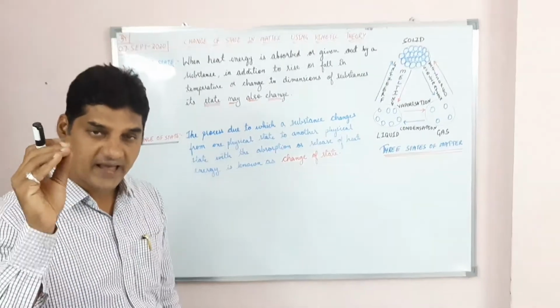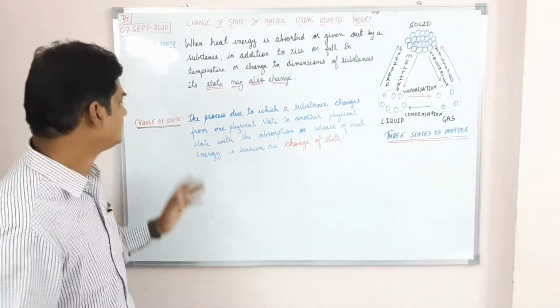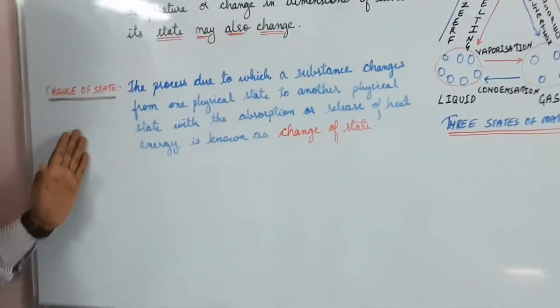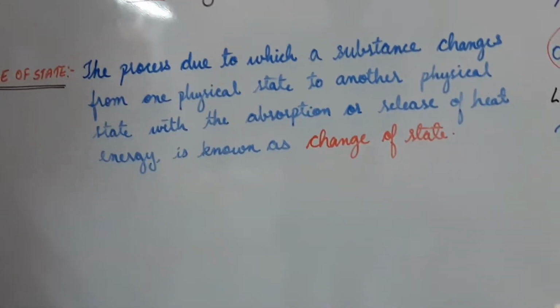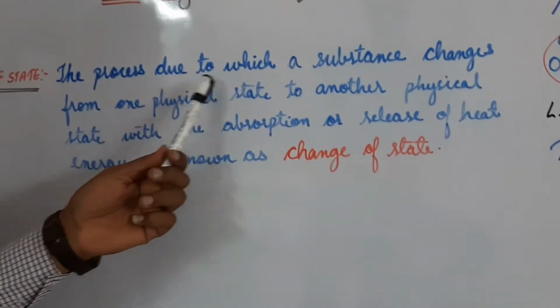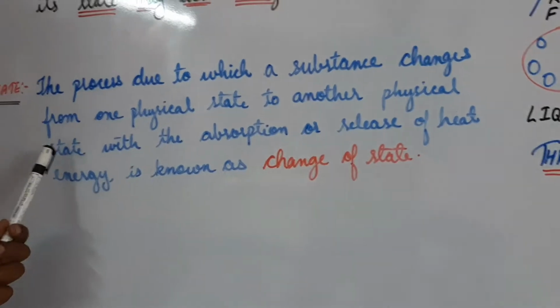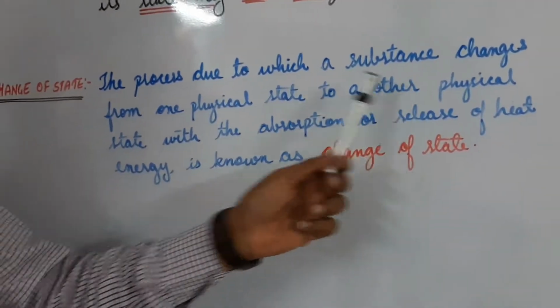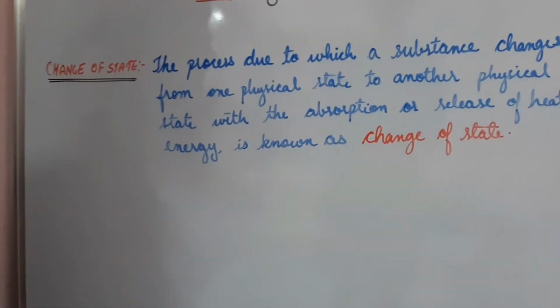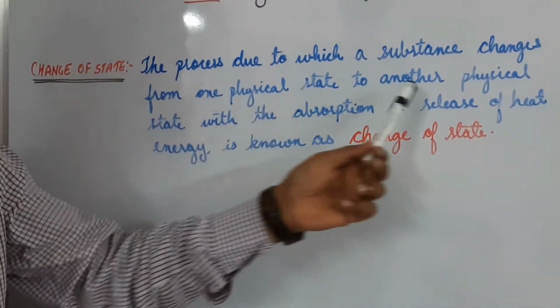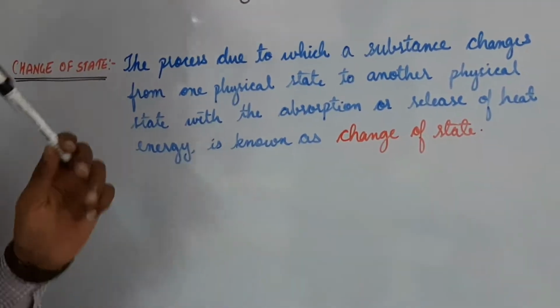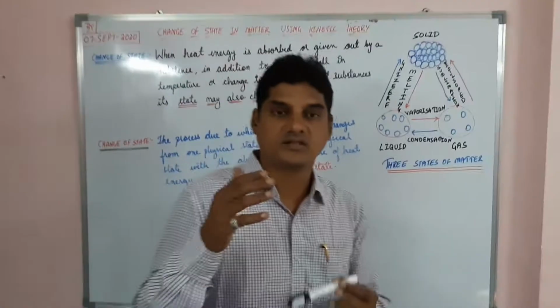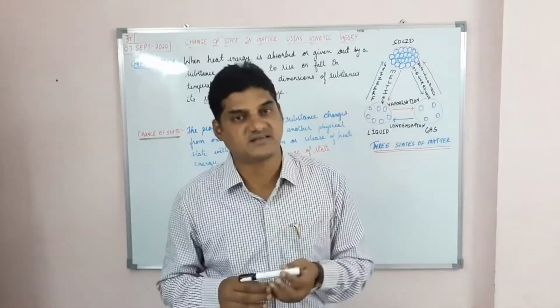So what actually is the definition of change of state? The process due to which a substance changes from one physical state to another physical state. How is this matter going to change state?